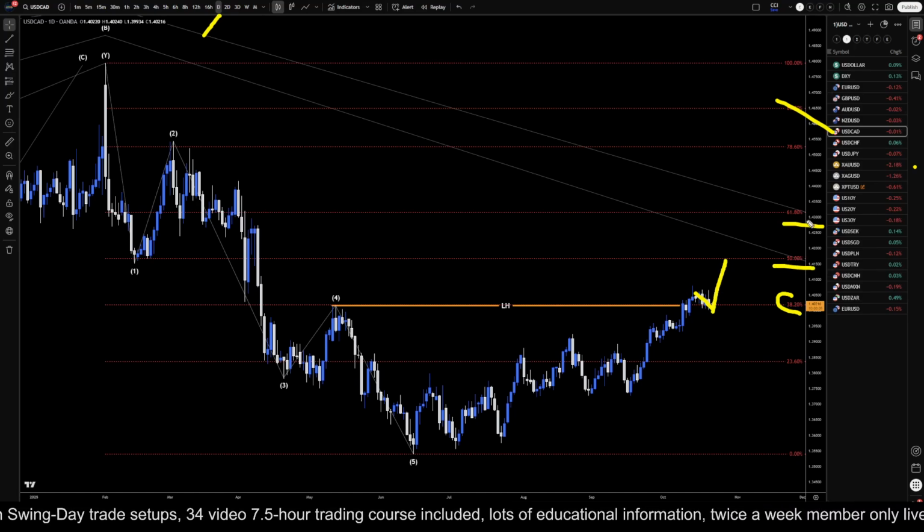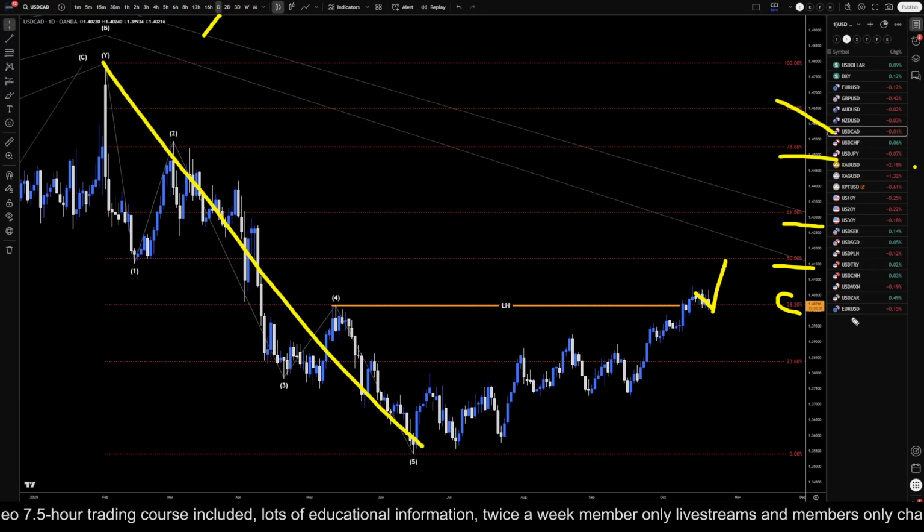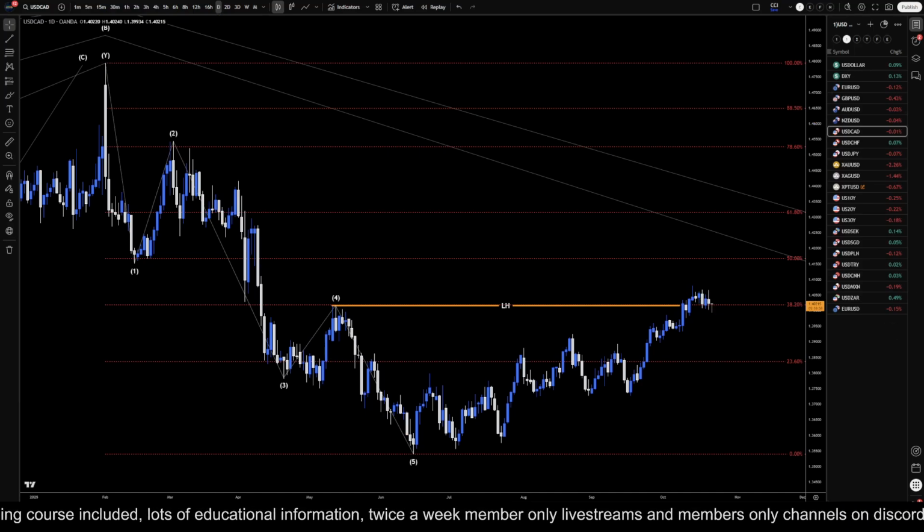I still think there is a chance we may end up pushing up to one of these much higher Fibonacci retracement levels in this last push down before we make a bigger turn to the downside.